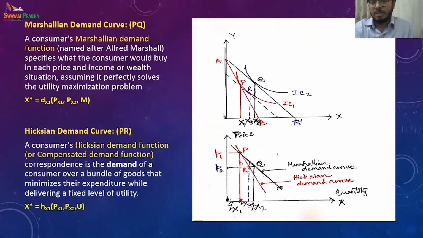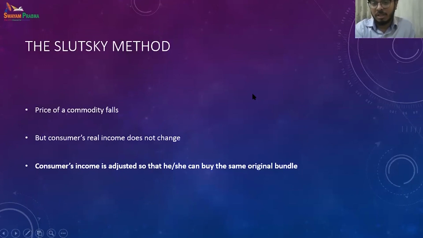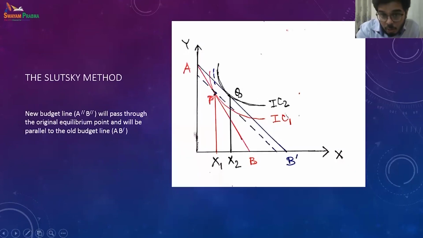In Hicks, you see that the dotted line is making a tangent to the first indifference curve. Over here, it is passing through that indifference curve. So the Hicks line was like this, a tangent over here. Slutsky is passing through. This is the main difference, okay?